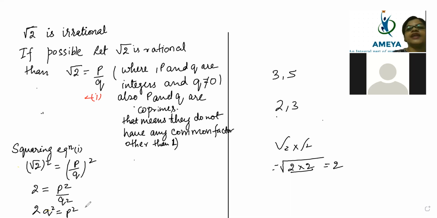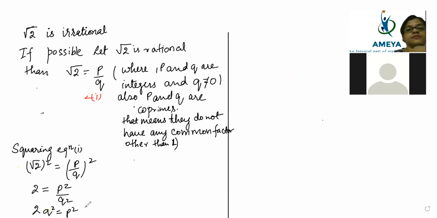Okay. So now next what we are going to do? Squaring equation 1, you are getting this. Now beta, you tell me one thing. In an equation, left side is always equal to right side. Yes or no?